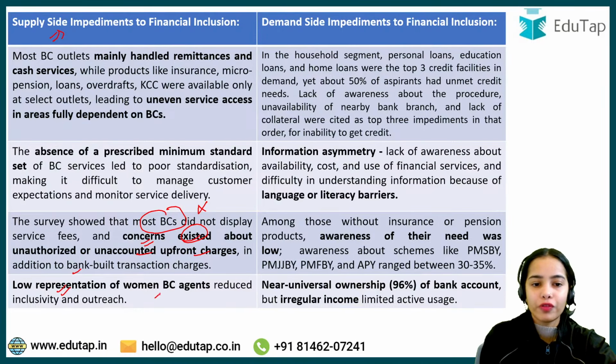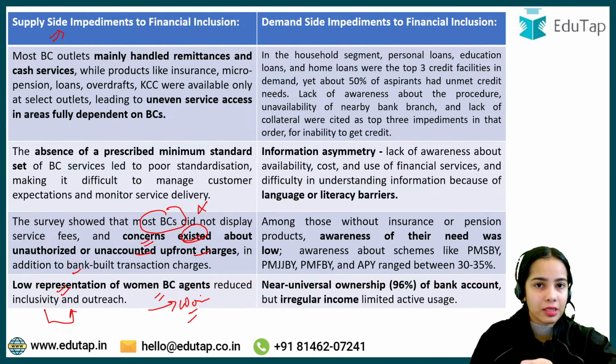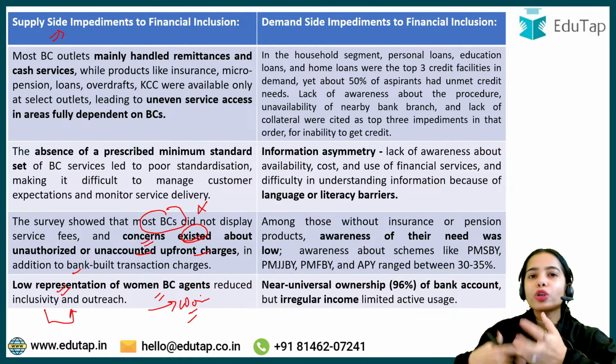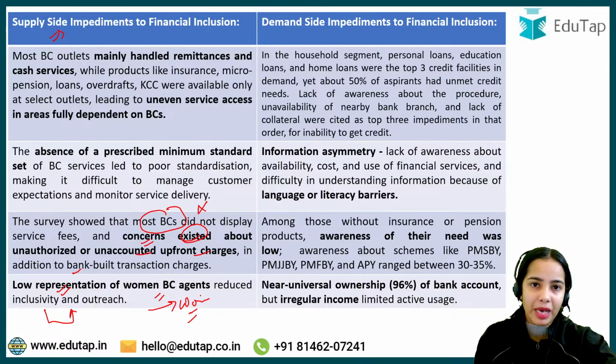Low representation of women business correspondent agents reduced inclusivity and outreach to women customers, because women customers, especially in the village areas, first of all want to connect with women to get an understanding of the banking services, the insurance services and such.